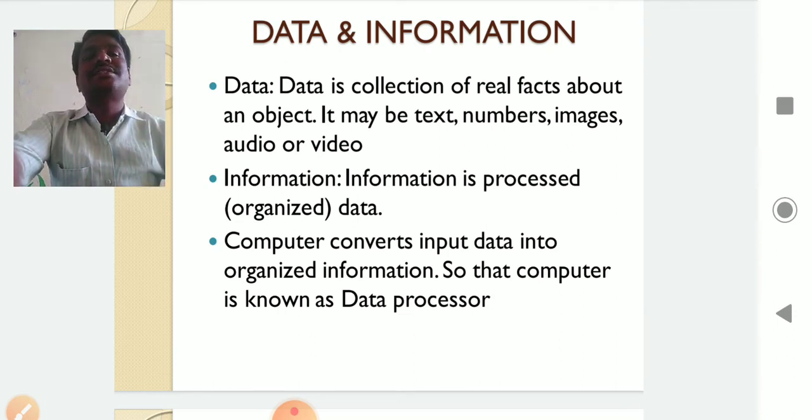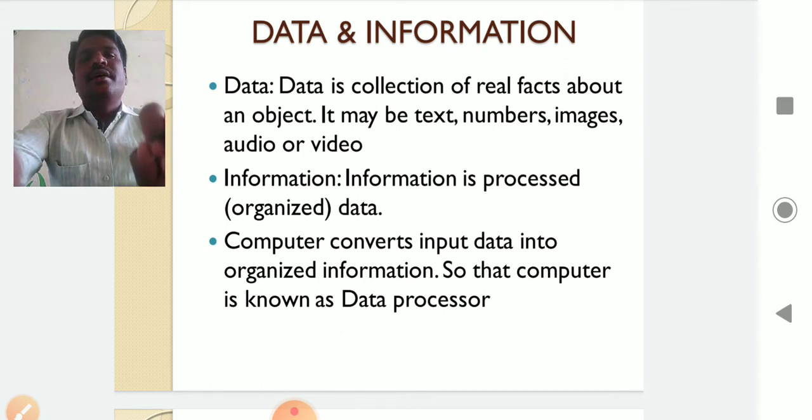After collecting, this data can be processed and organized. For example, I have collected the data of MPCS students. What is the Dost ID of the student? What is the name? How many marks did they get in the intermediate course? Like that, I have collected the data. For example, Dost ID is 2050221313. That is one student's Dost ID. Name is, for example, A. Ramulu. Marks you got 500.